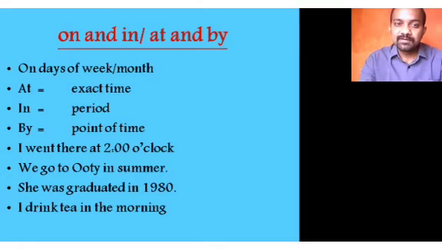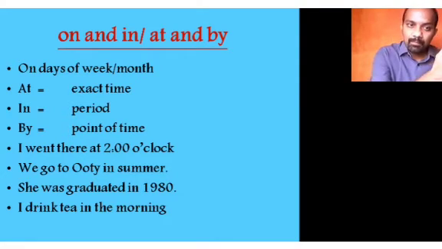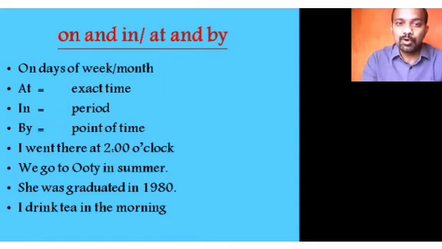At is used to refer to exact time. In is used to refer to a period. By is used to refer to a point of time.